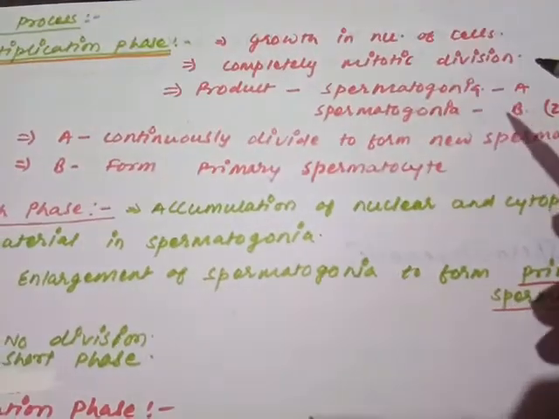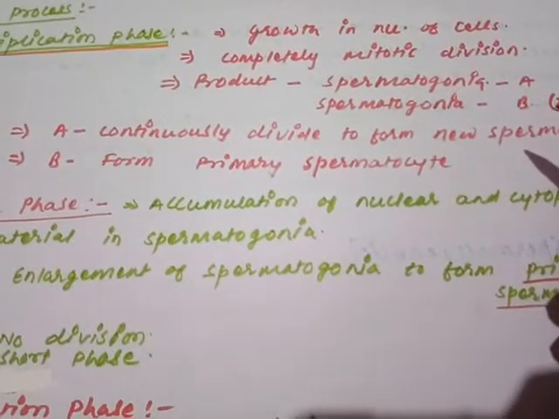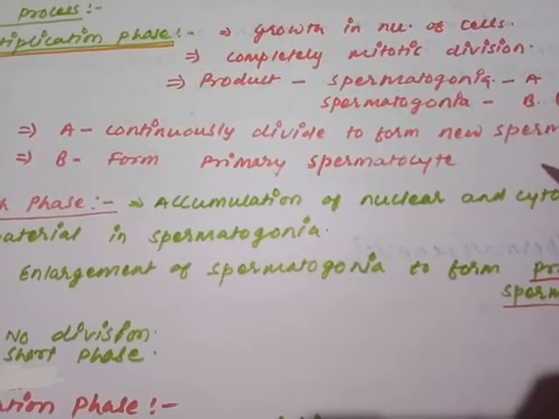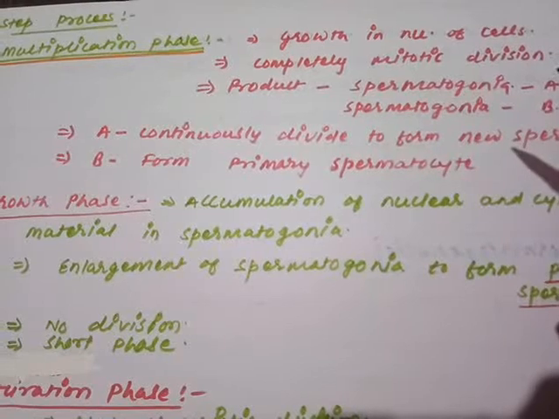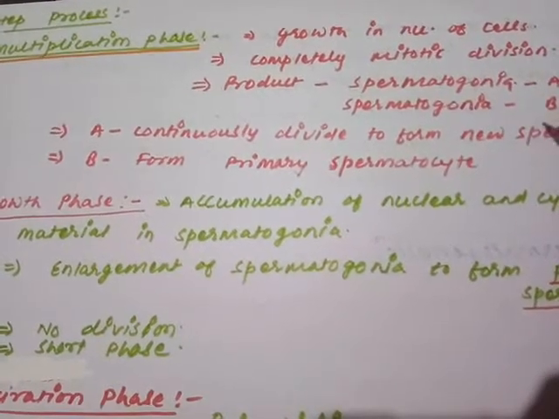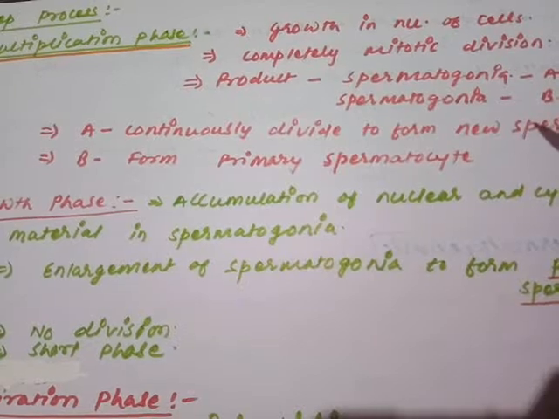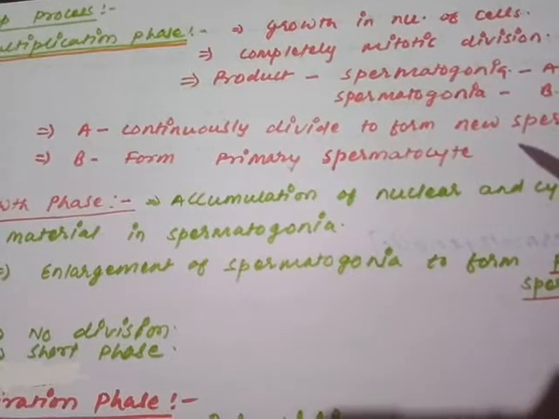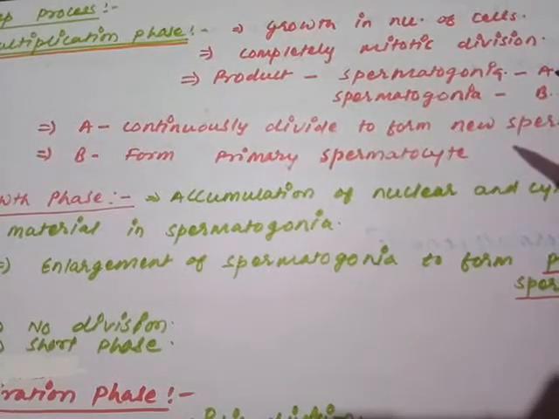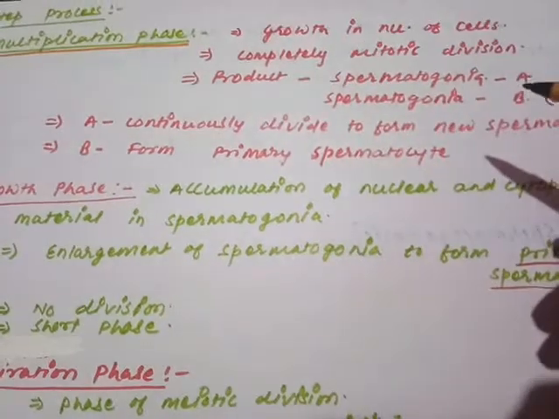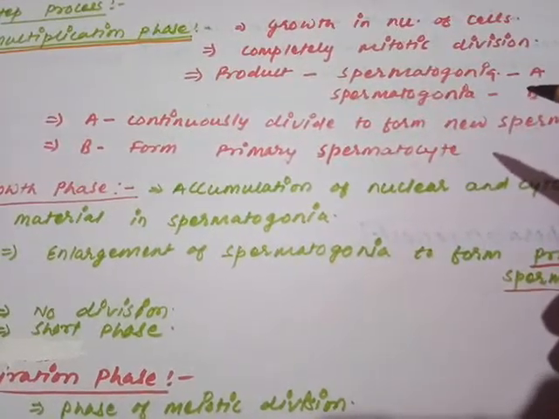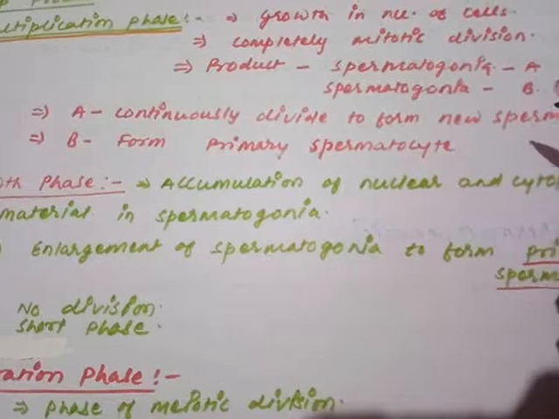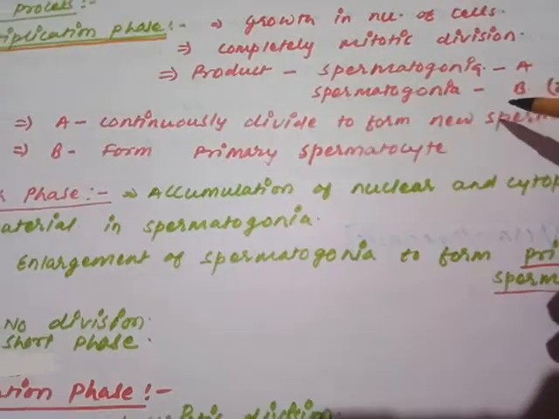Remember, the primordial germ cell was a diploid cell and it mitotically forms diploid cells called spermatogonia. So spermatogonia are also diploid, and the primordial germ cell is also diploid. During the multiplication phase, the complete mitotic division occurs, and due to it the number of cells multiplies. The primordial germ cell gives rise to a great number of new cells called spermatogonia, and based on their function they may be divided into two groups, spermatogonia A and spermatogonia B.